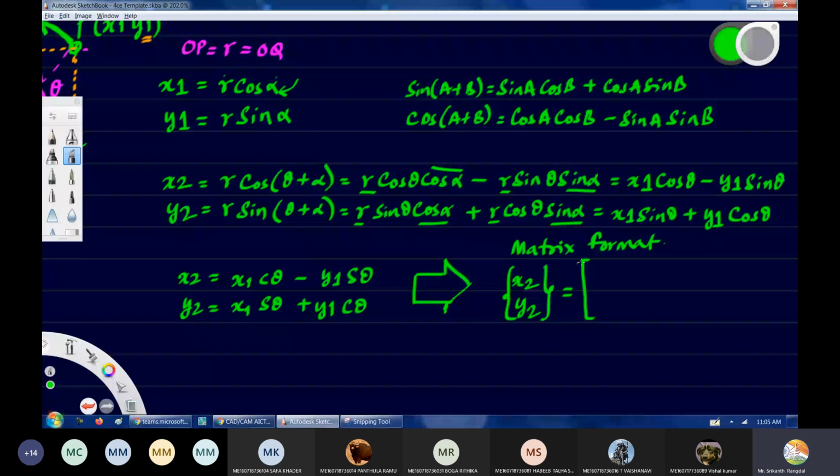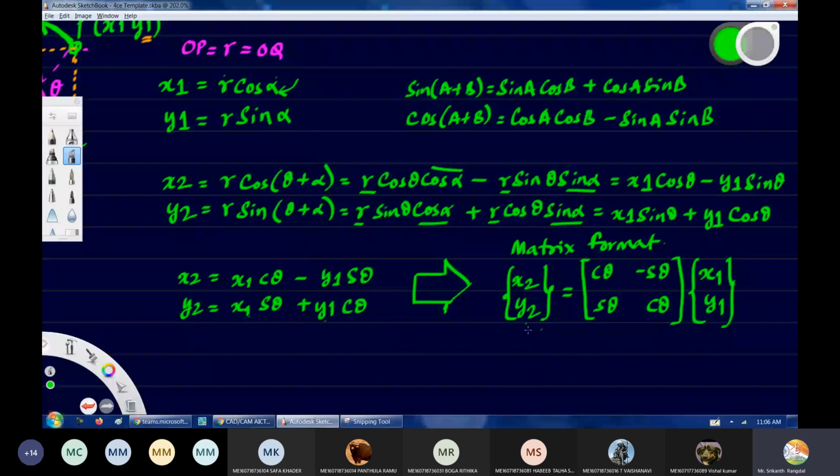We'll have to separate x1 y1, and this has to be a matrix multiplication. So here in the first equation, x1 is multiplied with cos theta, so cos theta, and y1 is multiplied with minus sine theta, so minus sine theta. And for the y2 term, first term x1 is multiplied with sine theta, y1 is multiplied with cos theta.